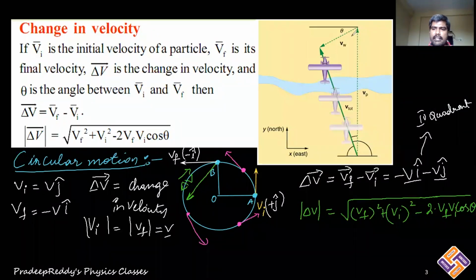I'm sorry students, the resultant vector here is in the third quadrant, not the fourth. That's right, third quadrant.